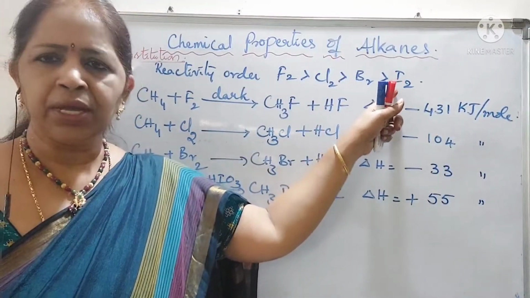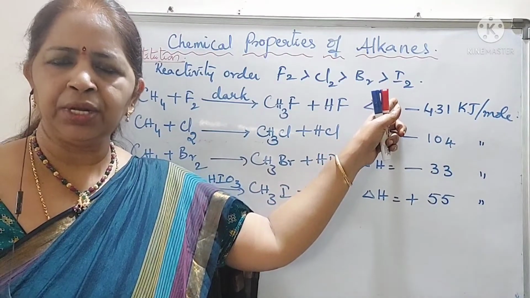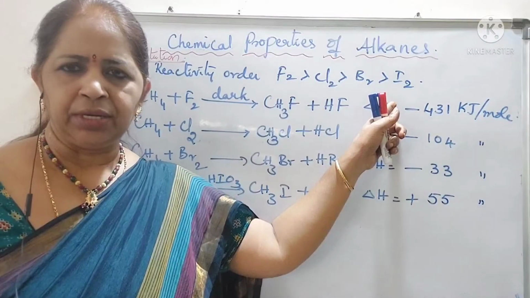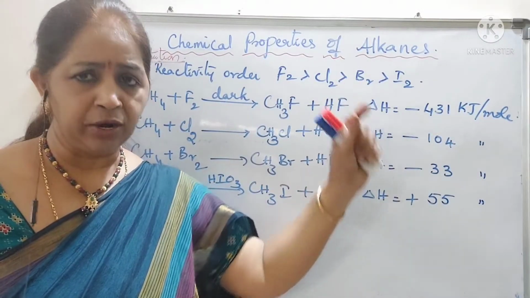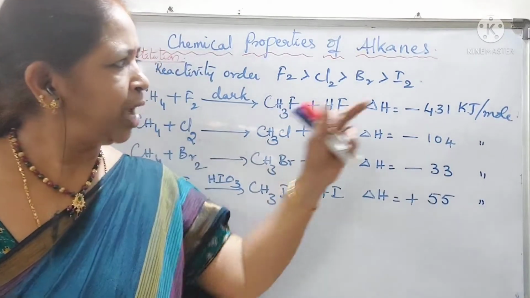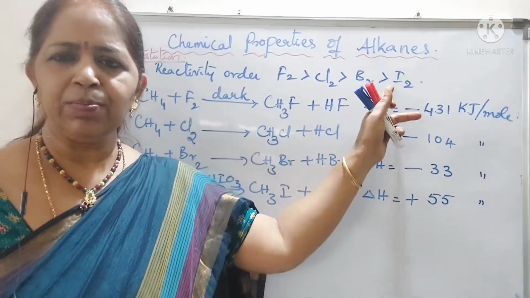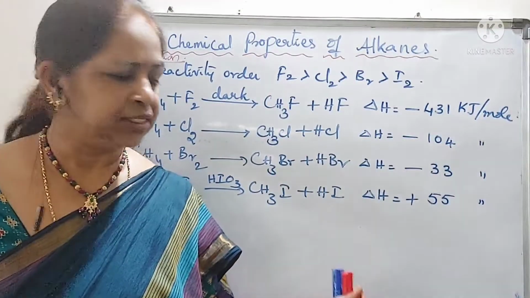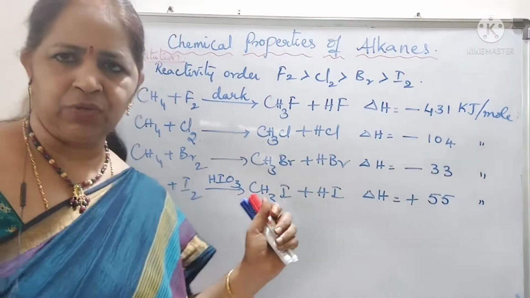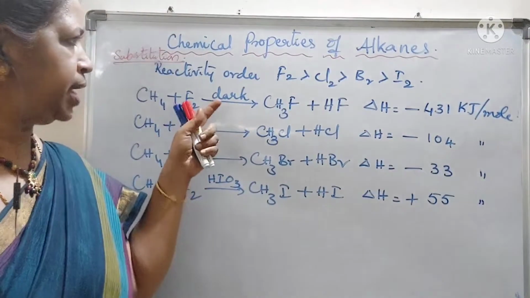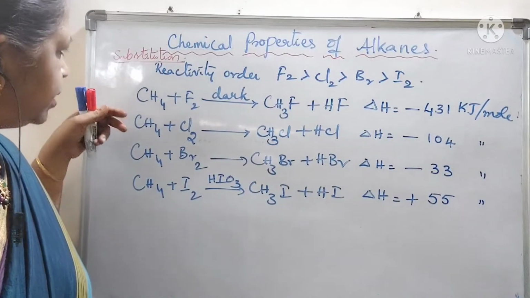And iodination is a very slow reaction and it is also a reversible reaction. So, a slow reaction, endothermic reaction and reversible reaction. So, iodination is carried out in presence of any oxidizing agent like HIO3 or HNO3. Okay students. Now, these reactions are written like this.